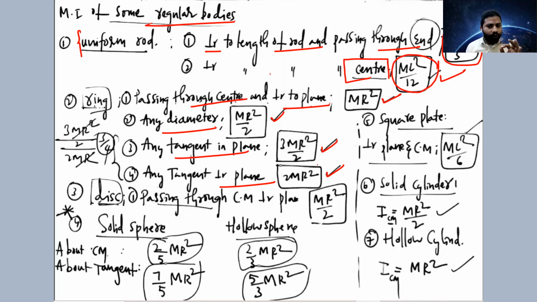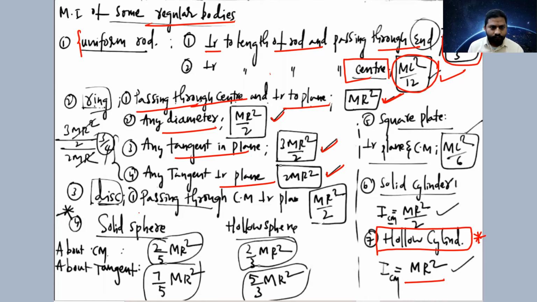And when we are talking about the ring, you just at the same time study about the cylinder, which is hollow cylinder here. Carefully observe. Hollow cylinder. The general axis of rotation of any body is passing through their center of mass. In case of ring, the axis is passing through the center of mass, it is mr square. In case of hollow cylinder, the axis is passing through center of mass, that is also mr square.